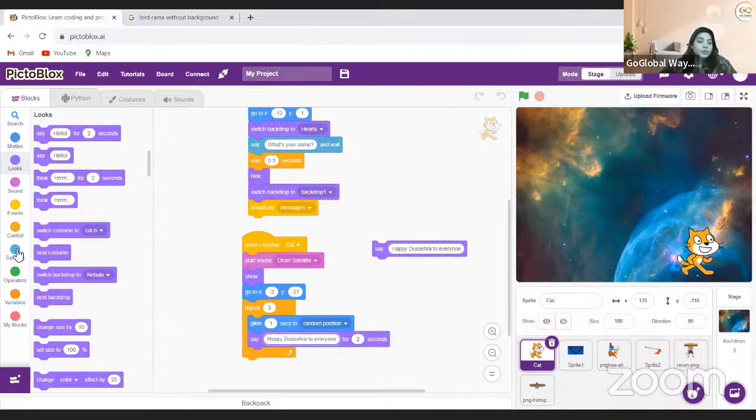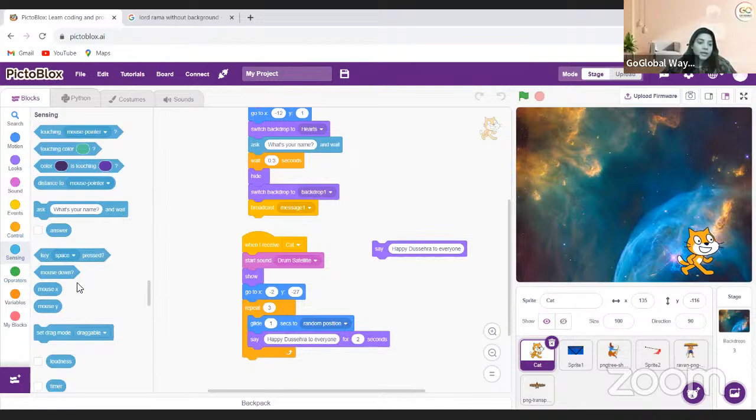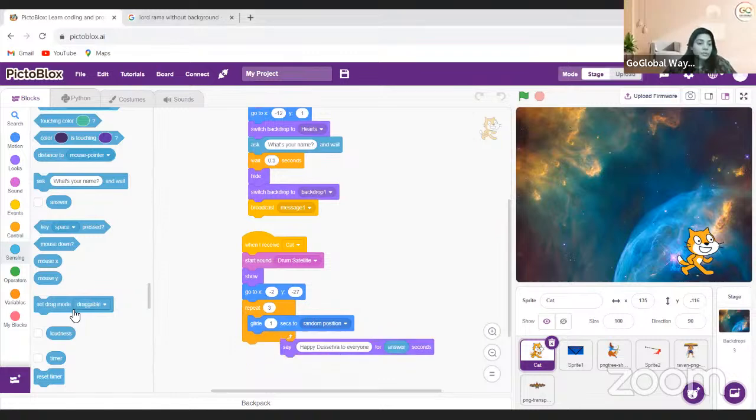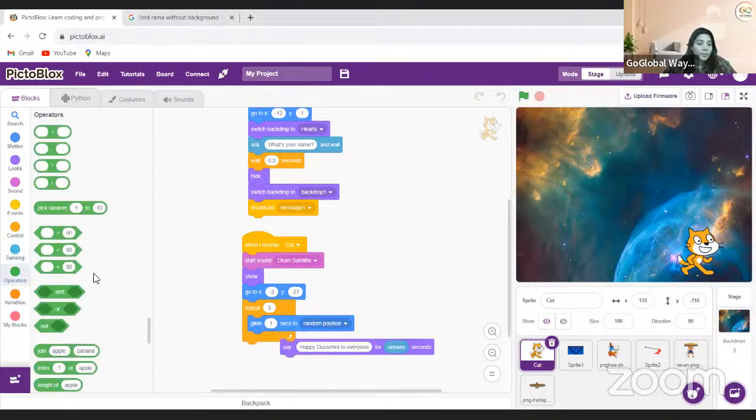So you will go to sensing and pick the answer block and join this. You're going to delete this block. And you must take the join block actually. So I'm just taking a join.